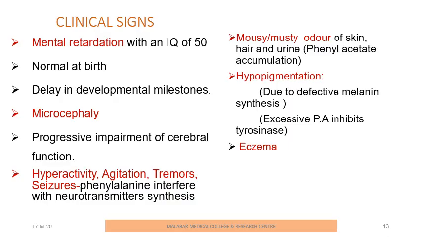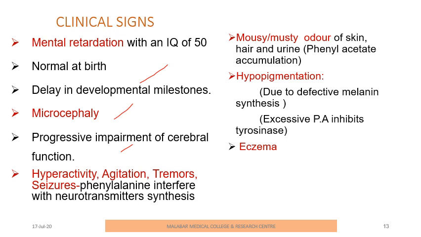Now the clinical signs are: there will be severe mental retardation with an IQ of say 50 or less than 50. Usually the baby may be normal at birth, but there will be complications as the baby grows. So delay in developmental milestones, microcephaly, progressive impairment of cerebral function, hyperactivity, agitation, tremors, etc. occurs because phenylalanine interferes with the neurotransmitter synthesis.